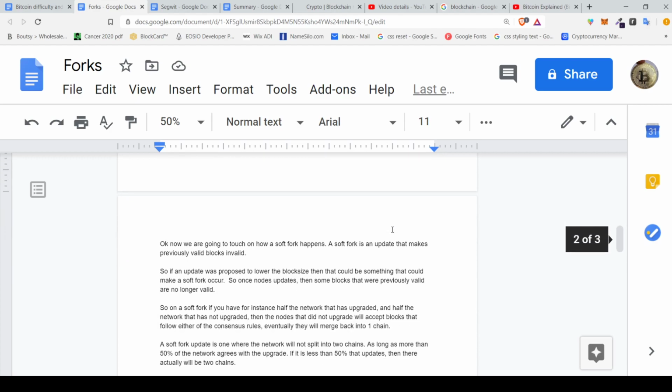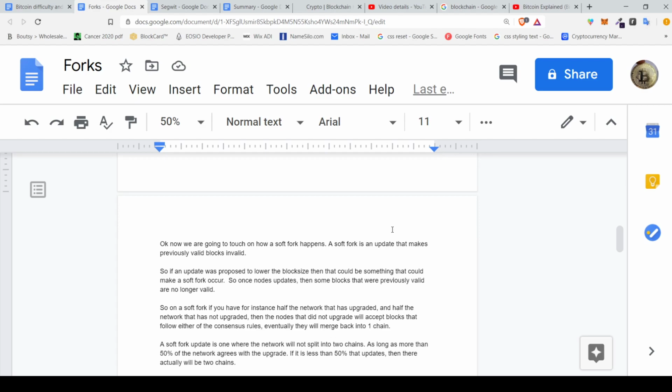So now we're going to touch on how a soft fork happens. And a soft fork is an update that makes previously valid blocks invalid. So if an update was proposed to, say, lower the block size, then that could be something that could make a soft fork occur.